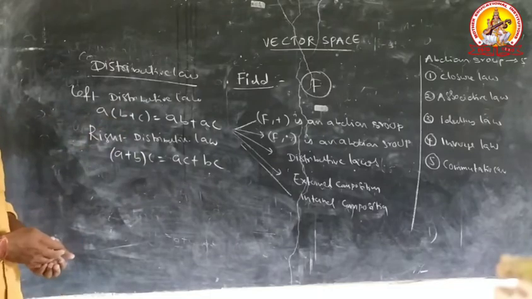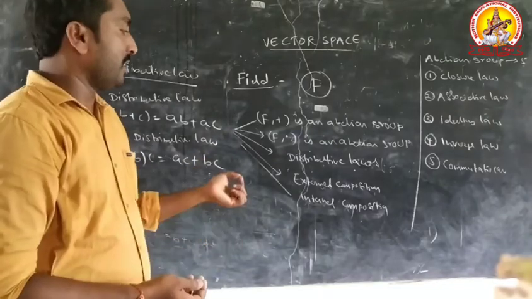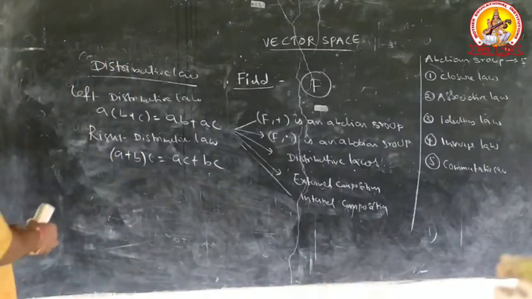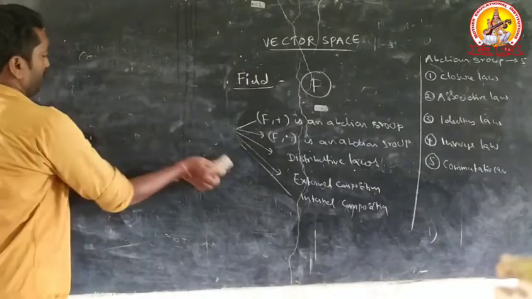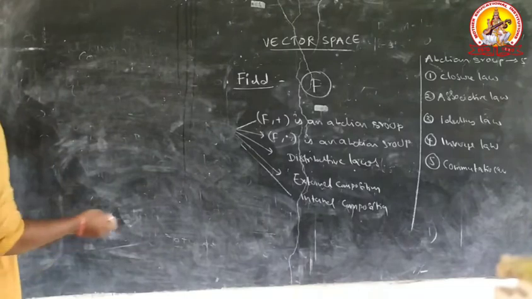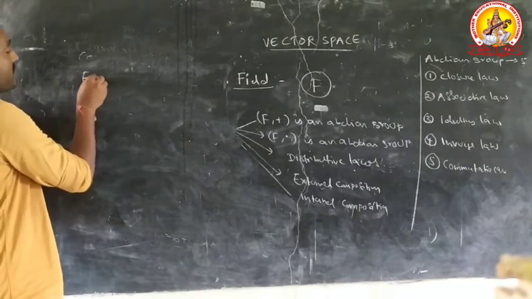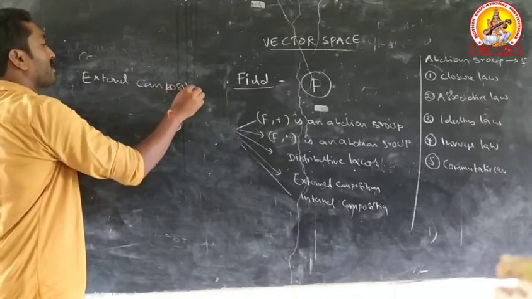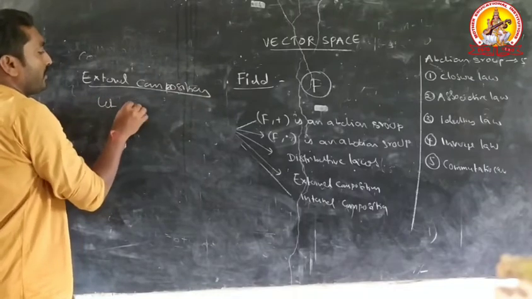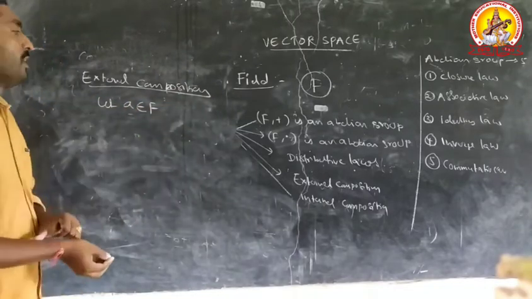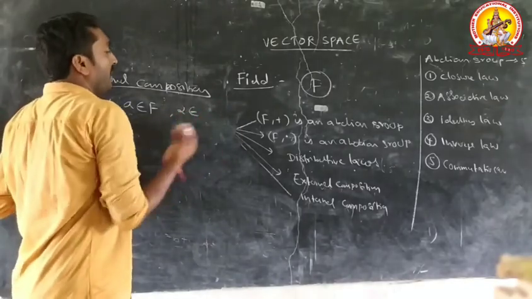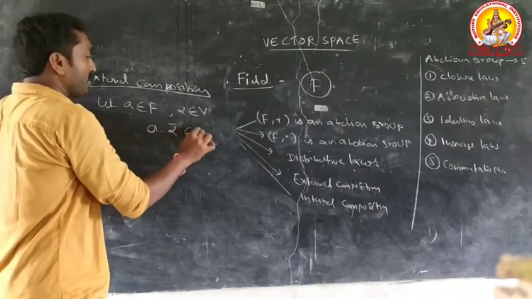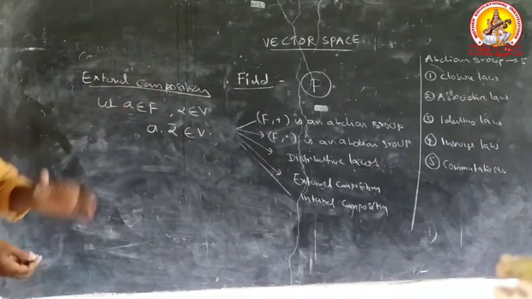These are two conditions. Next point is external composition and internal composition. What is the meaning of external and what is the meaning of internal? External composition means let A belongs to capital A, and let alpha be any vector. Suppose for example B. A into alpha bar belongs to B. Therefore, B satisfies external composition.